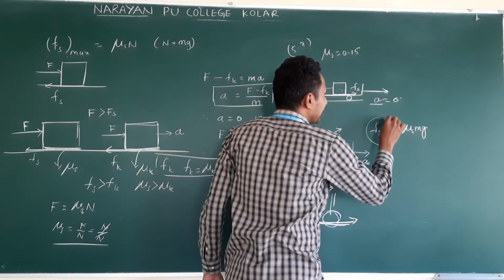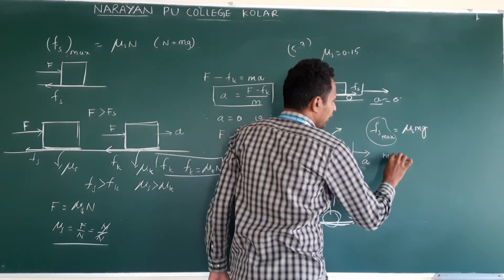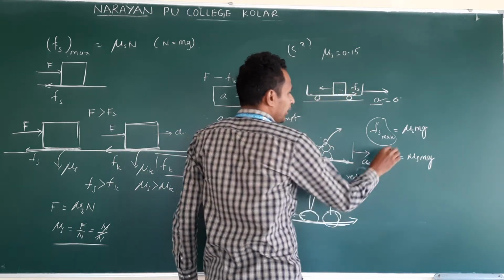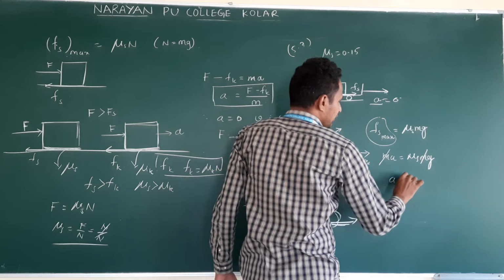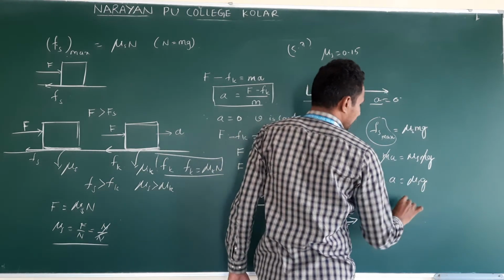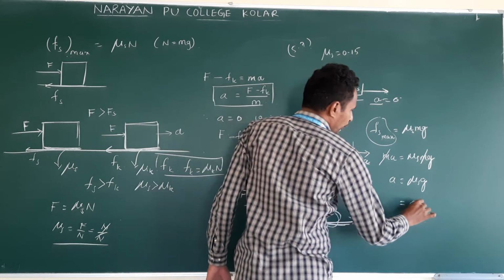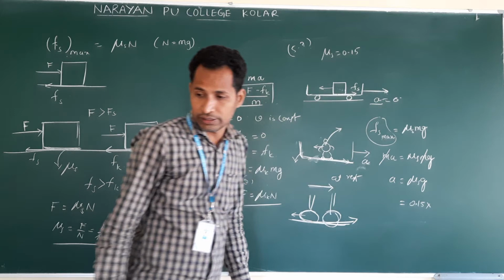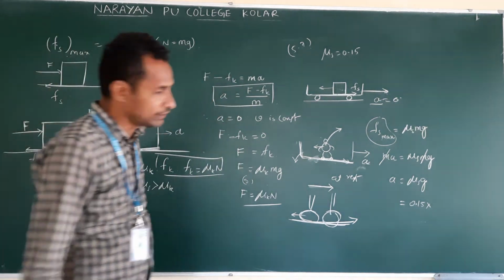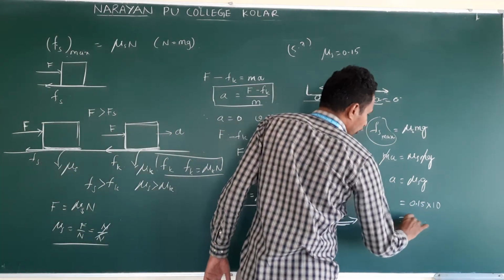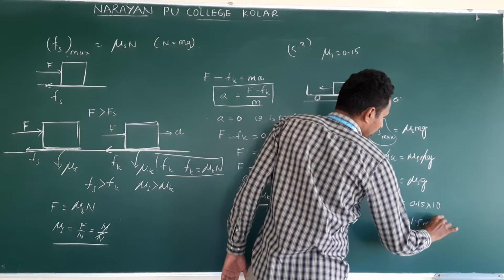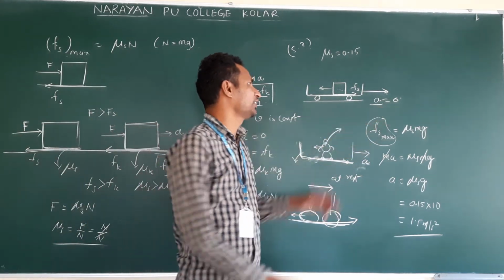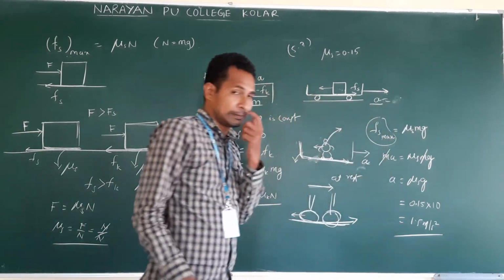This is accelerating. So ma is equal to mu s mg. m cancels. a is equal to mu s g. What is the mu value? 0.15 into the g value. Did they take 9.8 or 10? They took 10. So a is 1.5 meter per second square. This is the acceleration of the train. I hope you all understand.